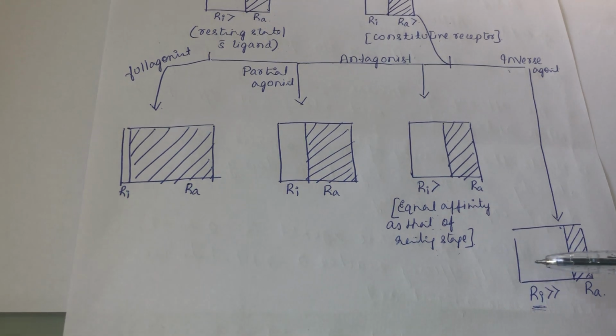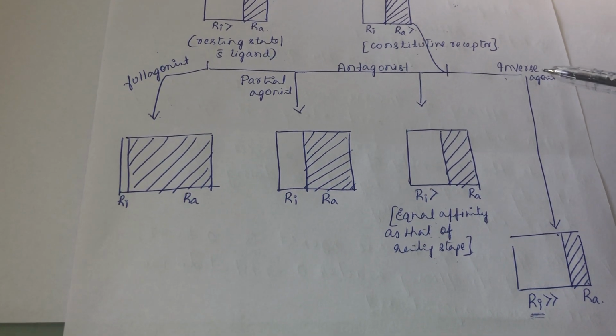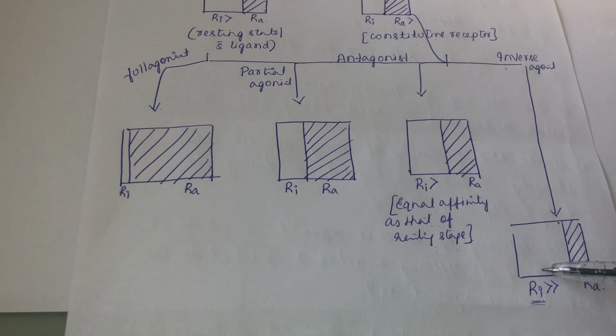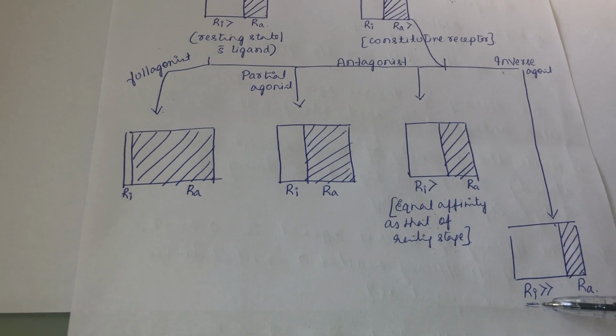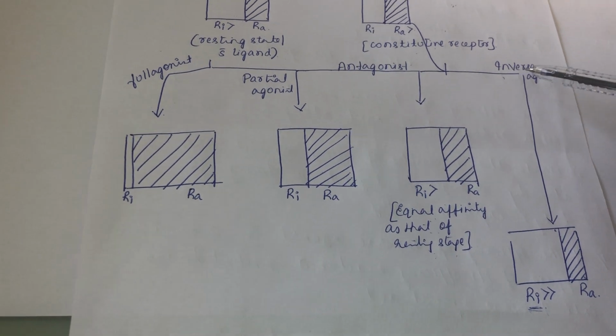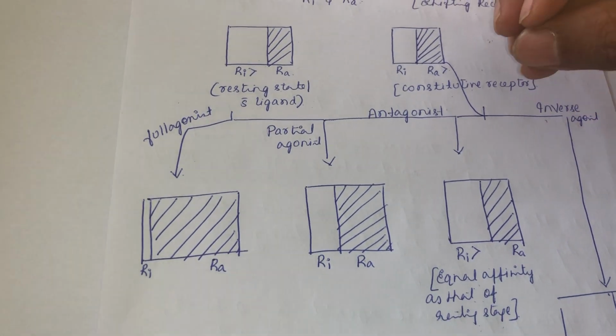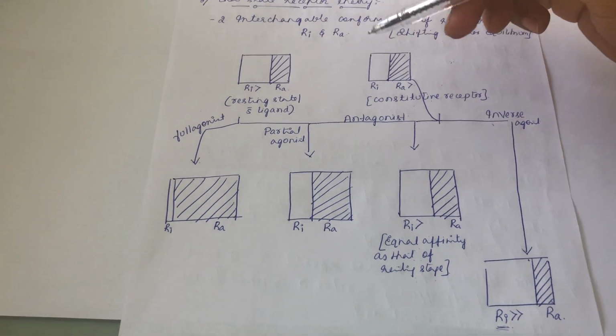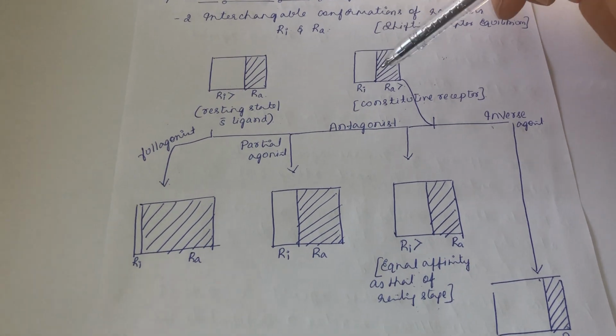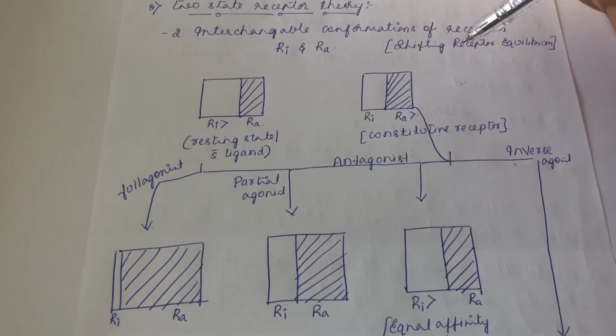So more inactive receptors will be occupied by the inverse agonist. As a result, you find the opposite response to that of an agonist. So all types of drug action are better explained by the two-state receptor theory. That's why it is the most accepted theory.